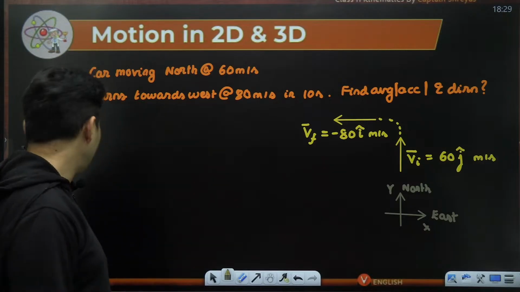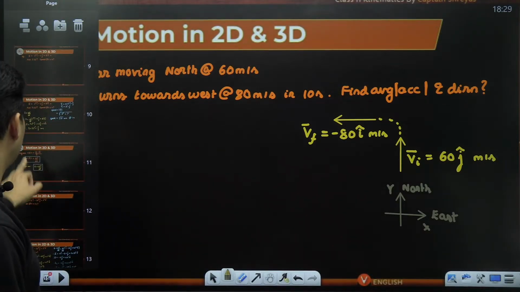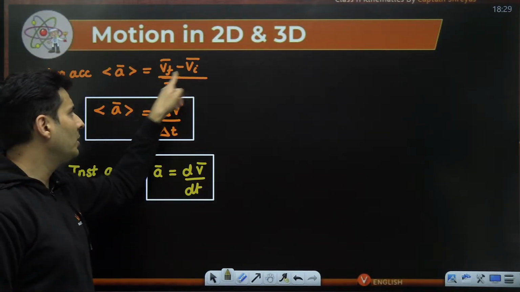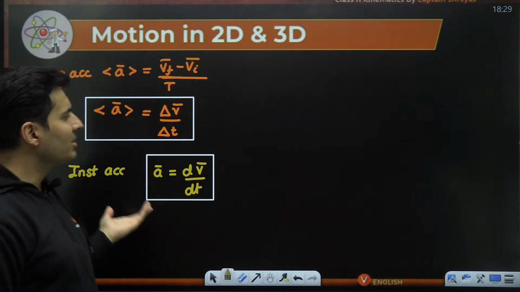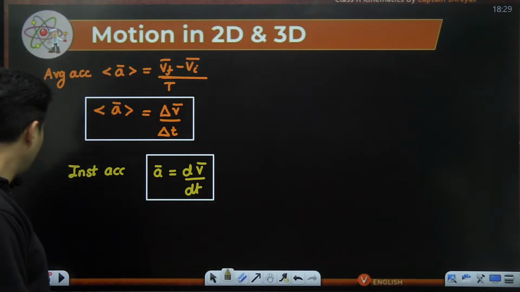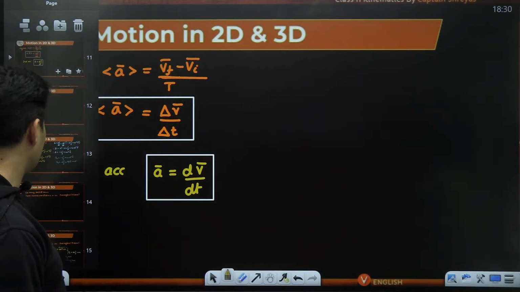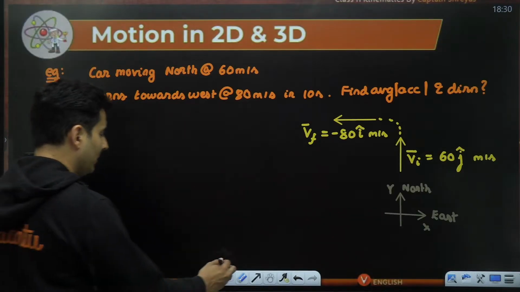Now what to do? See, question is to find average acceleration. Go back to the definition of average acceleration. It is how much the velocity changes upon the time. Time is given to you. Change in velocity is needed. Final and initial, we just have drawn it. So my problem ends there.